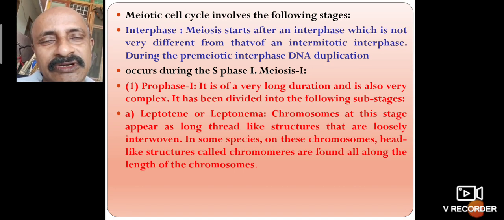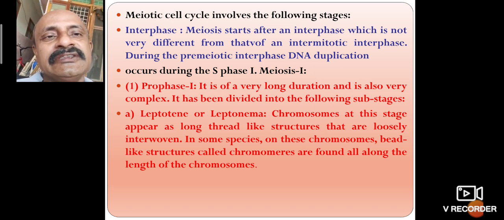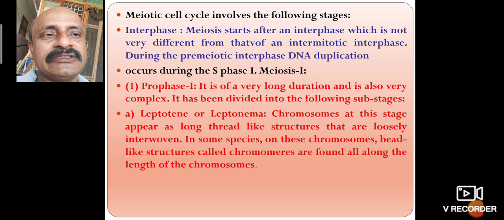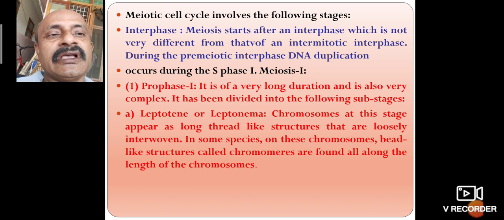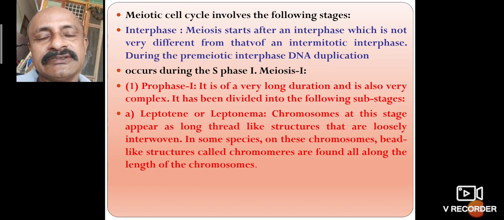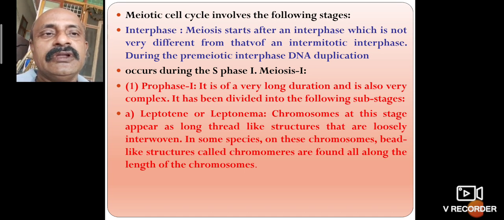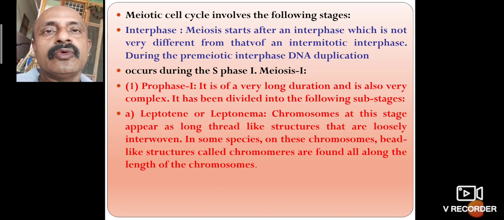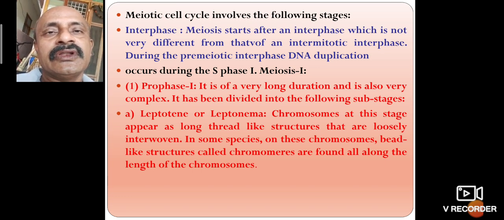First we take leptotene. What is the meaning of lepto? Leptotene, or leptonema. The chromosomes at this stage appear as long, elongated thread-like structures that are loosely interwoven. These chromosomes have bead-like structures, round-shaped, called chromomeres, found all along the length of the chromosomes. That is called leptotene.